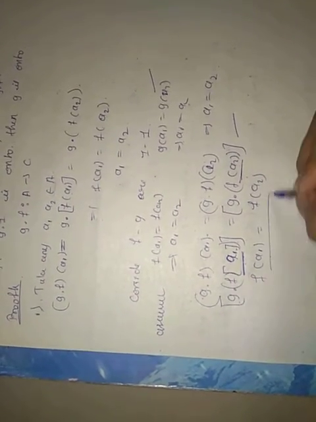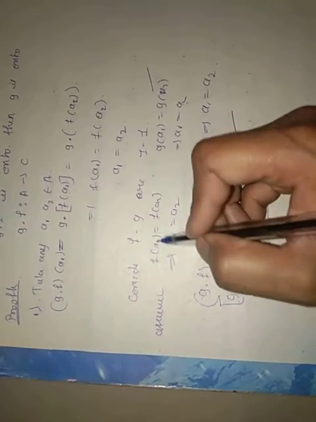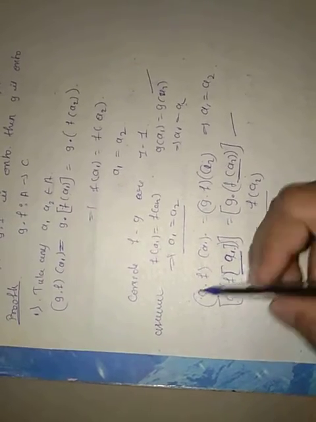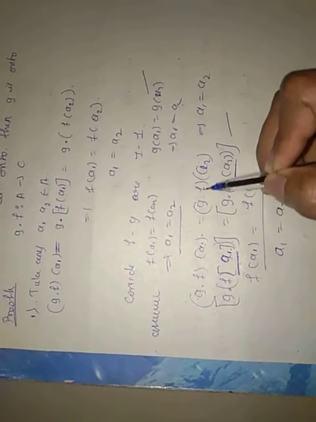So now consider f of a1 equal to f of a2. If f of a1 equal to f of a2, that implies a1 equal to a2. Therefore, g∘f of a1 equal to g∘f of a2 implies a1 equal to a2. Therefore, g∘f is one-to-one.